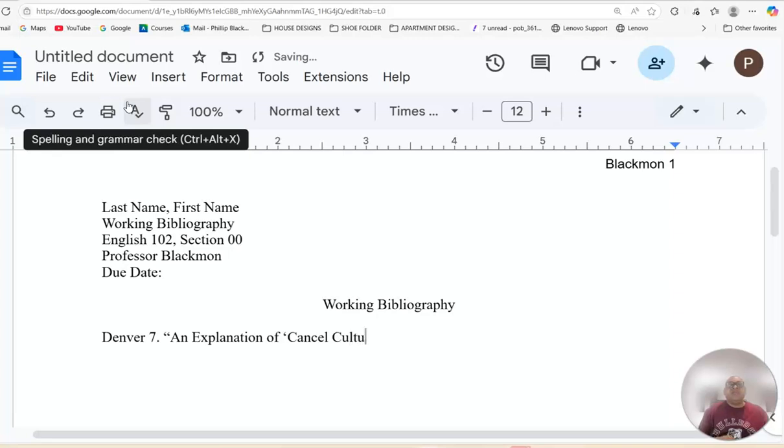By the way, I have multiple screens that I'm looking at, so I don't have to keep bouncing back and forth. So if you see me looking this way, I have the video over here also, so I don't have to keep switching back. Single quotes. An explanation of cancel culture.